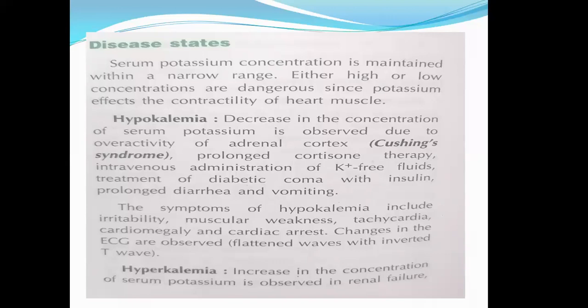So what are the things which cause hypokalemia? At the top there is Cushing syndrome. As I told you, when the aldosterone concentration is increasing, as in Cushing syndrome, all of the sodium will be reabsorbed and all of the potassium will be lost in the urine. When potassium is lost in the urine, it will lead to hypokalemia. Or if someone administers corticosteroids like aldosterone intravenously, or if someone is treating diabetic coma with insulin.